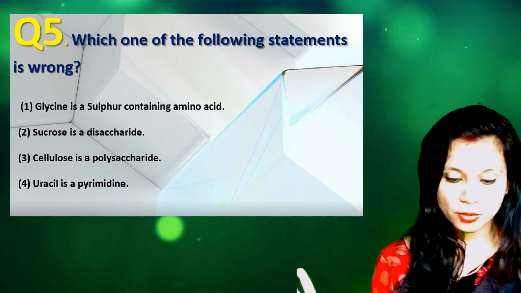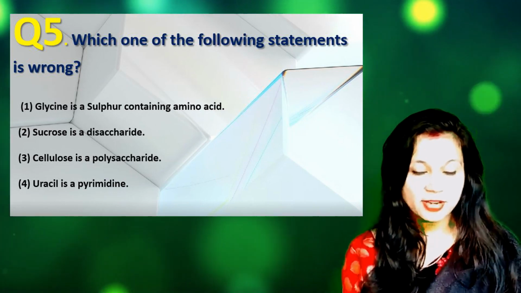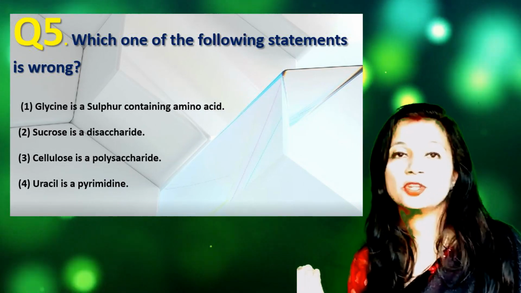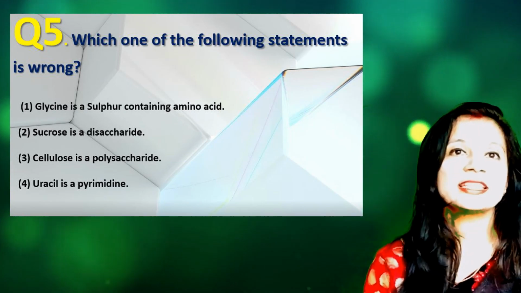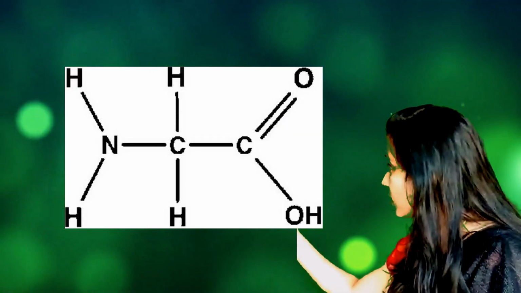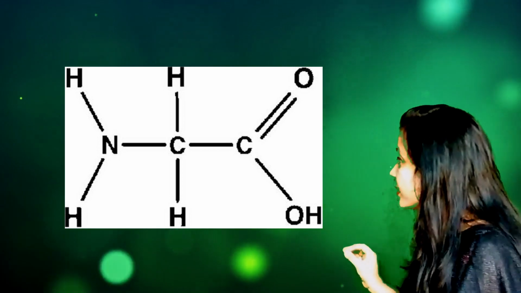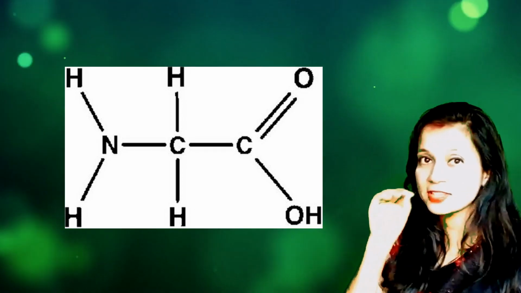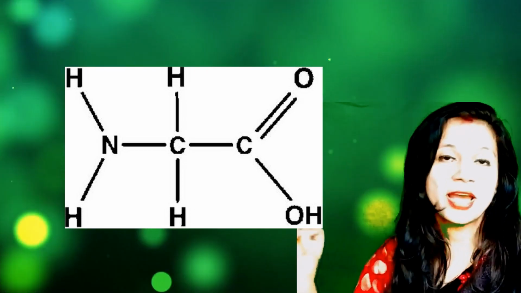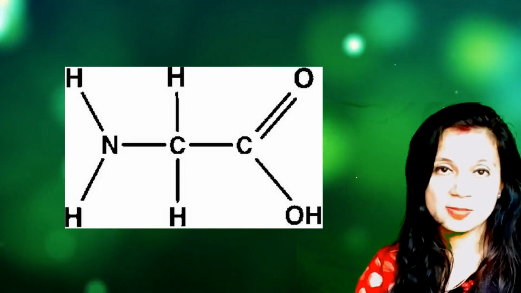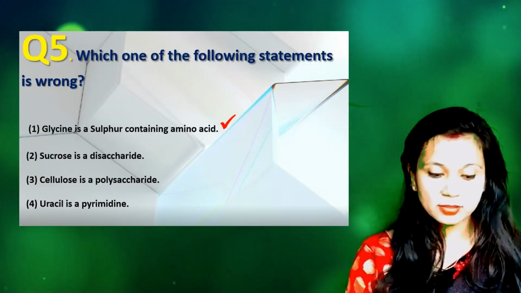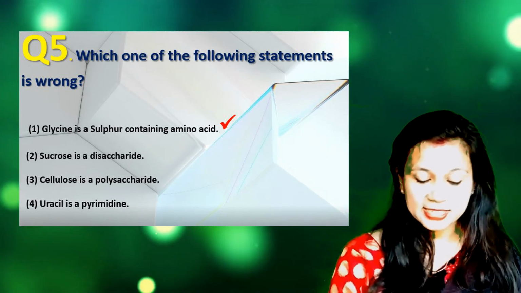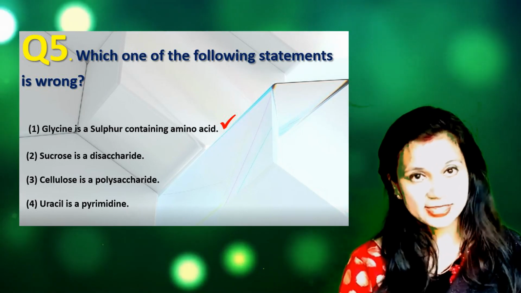So in these 4 you can see yes, sucrose is a disaccharide, cellulose is a polysaccharide and uracil is a pyrimidine. But glycine does not contain sulfur because you can see here the structure of glycine. It is the simplest amino acid, having CH2, NH2 and COOH in its molecular formula. So option number 1, this statement is wrong, that is glycine is a sulfur containing amino acid.